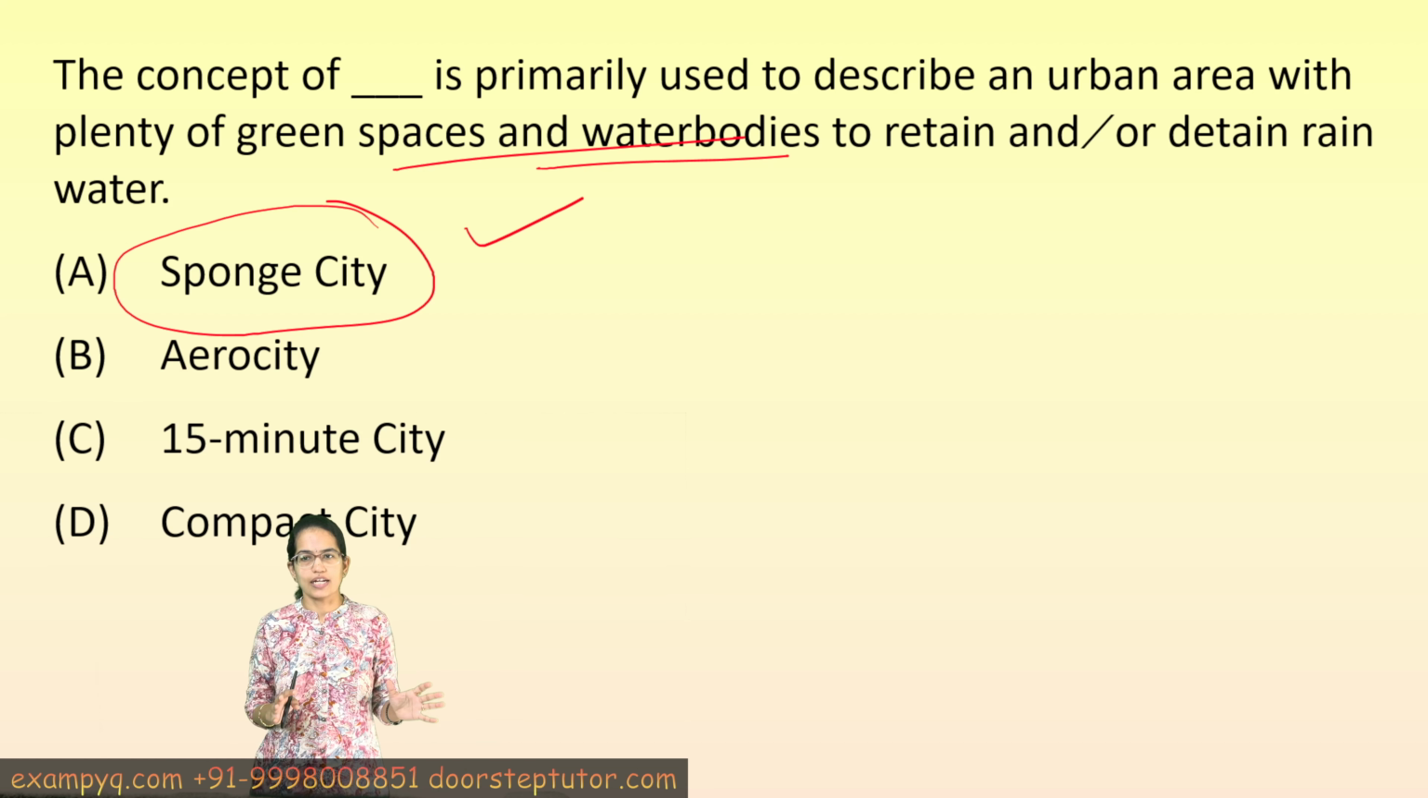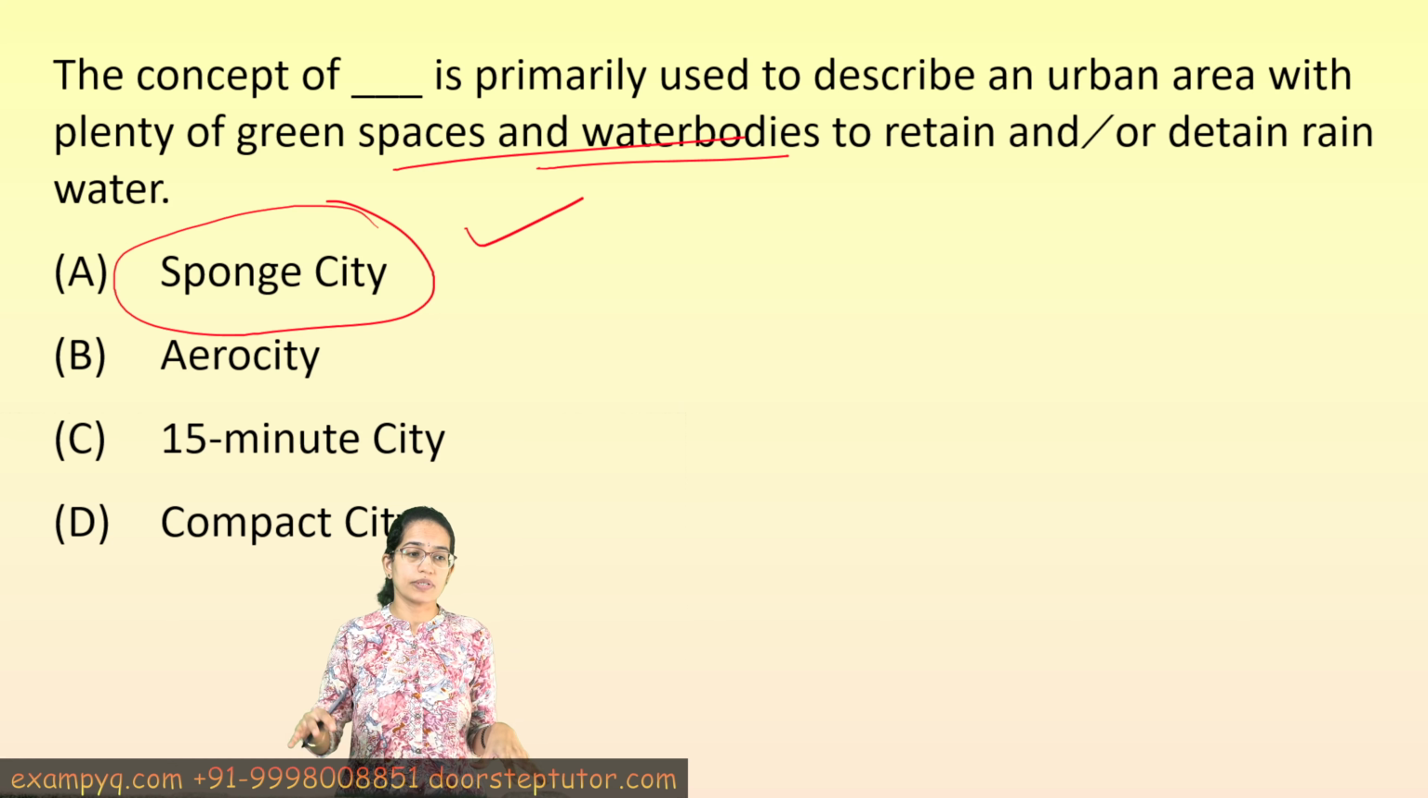The other cities are a different idea. Aerocities is where the airport-centric development occurs. A 15-minute city means accessibility to the various services which are present, and a compact city is a high-density mixed-use land pattern that we have studied before.